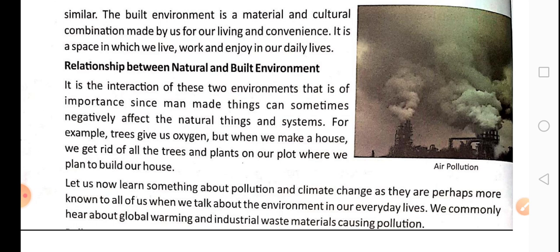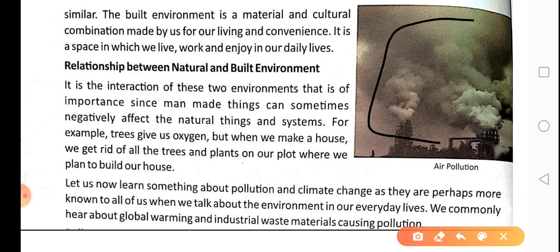Unfortunately, our built environment is destroying our natural environment. For example, look at the picture in your book. Can you see this? It's a picture of a factory from which a thick cloud of smoke is coming out. A factory is an example of the built environment.